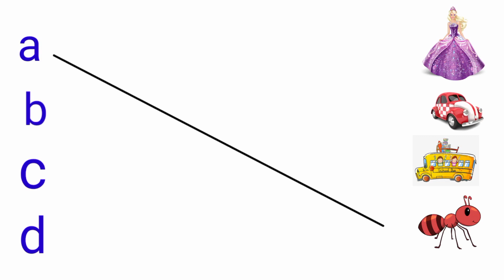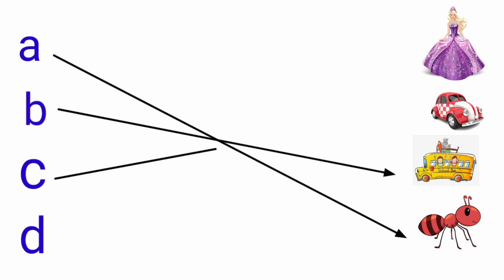A is for ant. B is for bus. C is for car. D is for doll.